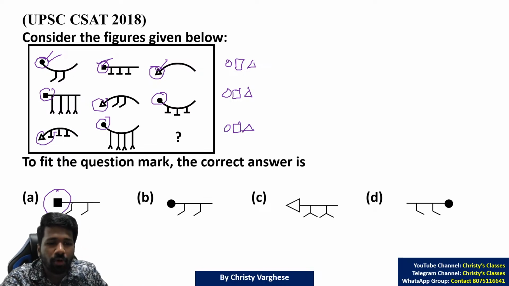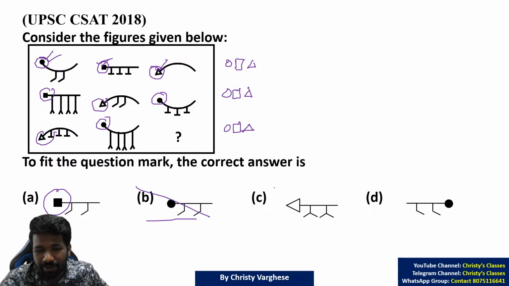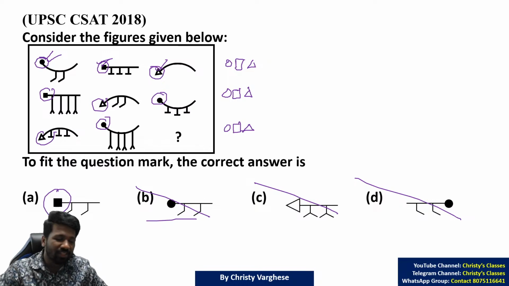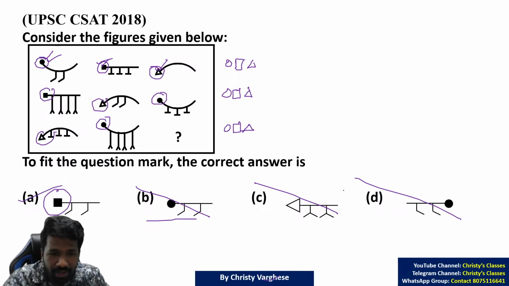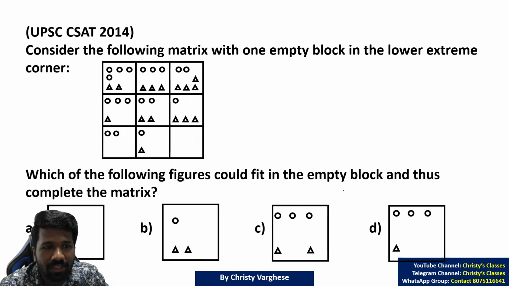Other properties you don't have to check because the options, most of the time they do this. When the question is a little complicated, in this chapter especially, the options will be so simple that you can eliminate options very easily. As I have told many times, in many questions, rejecting the wrong options is better than selecting the right answer. Here we are selecting the right answer, but after rejecting wrong answers, whatever remains is the right answer. Very simple, na? Then try this question.